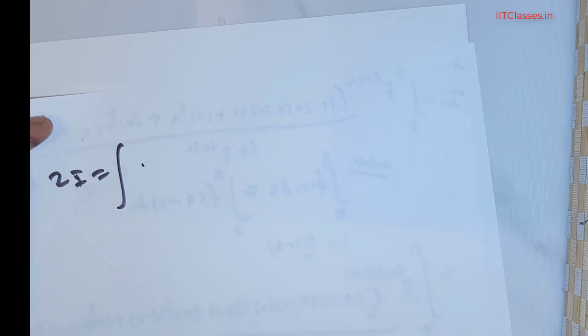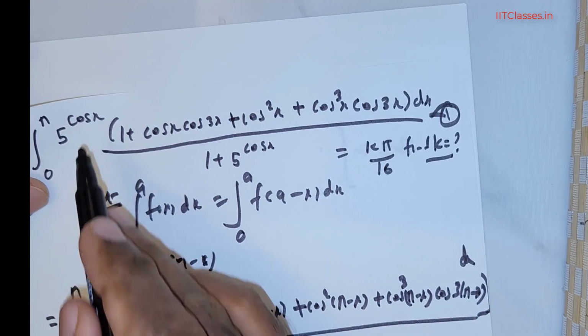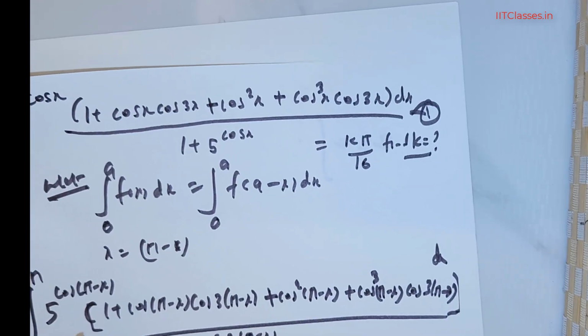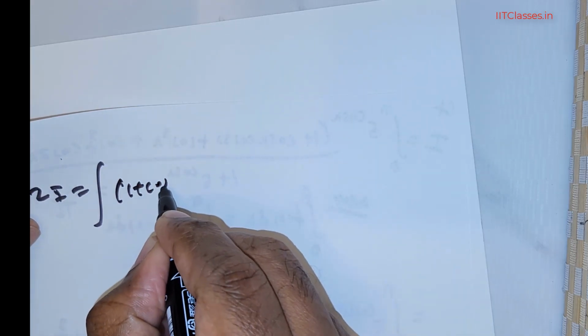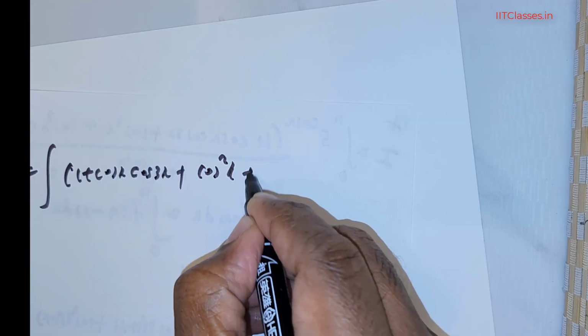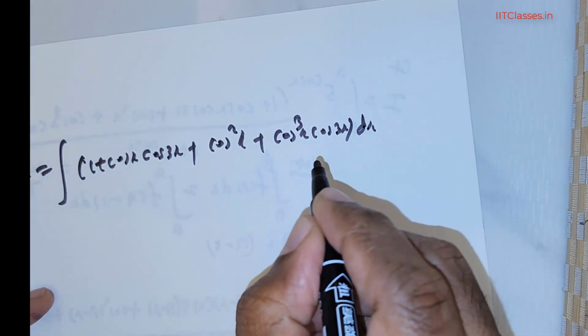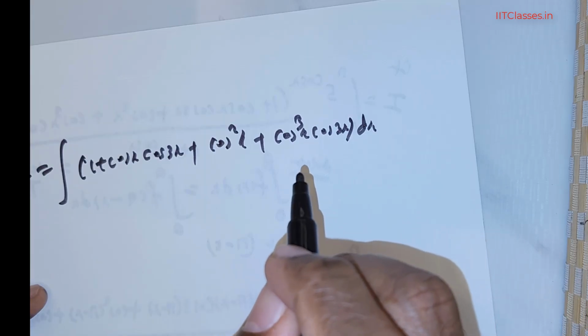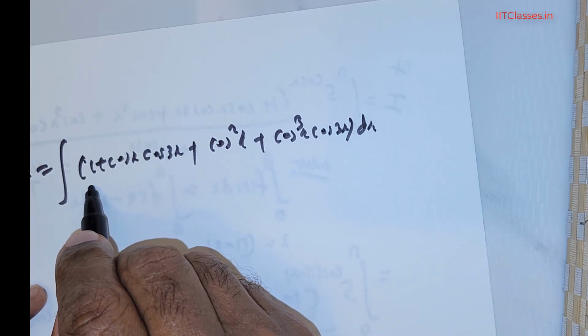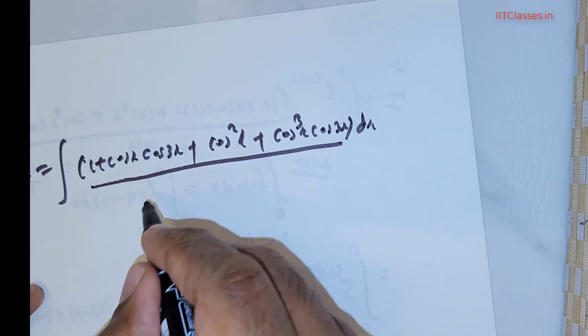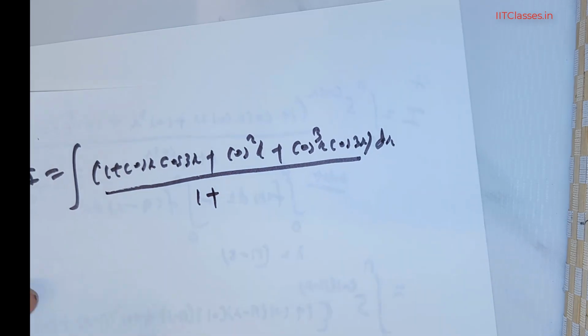Now if you observe, we have 5 raised to the power of cos x and this entire term: 1 + cos x cos 3x + cos squared x + cos cubed x cos 3x, times dx. Let me just add them up.